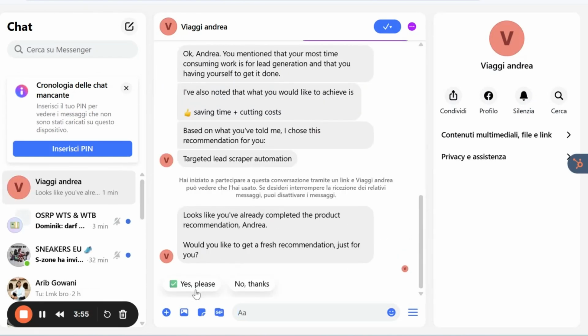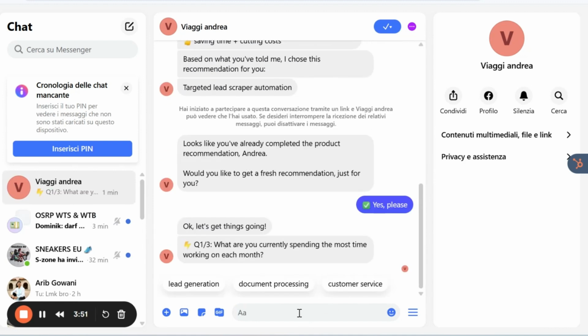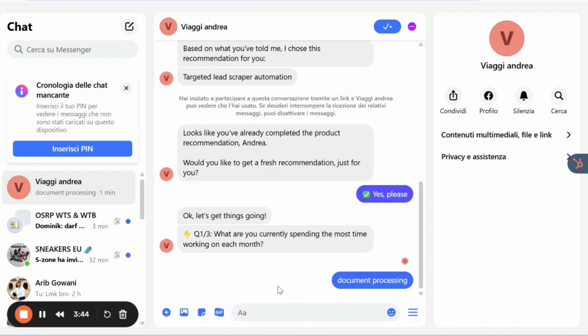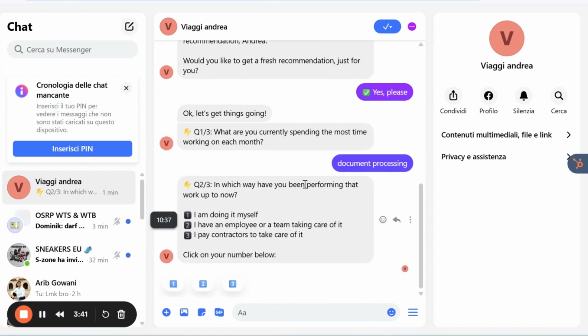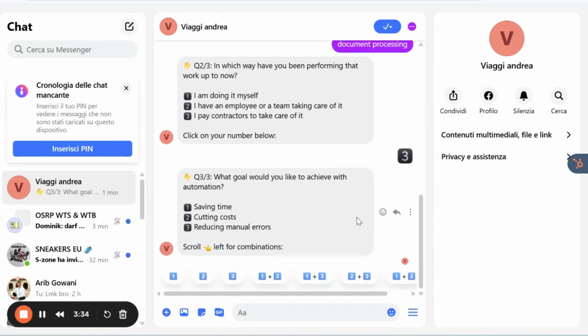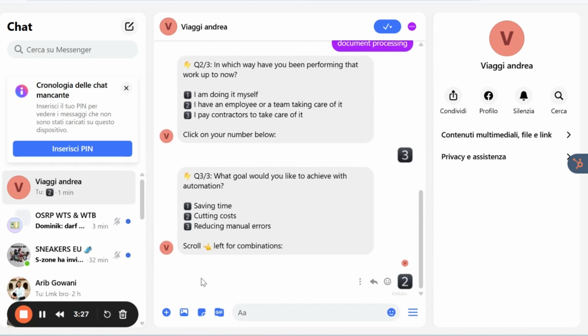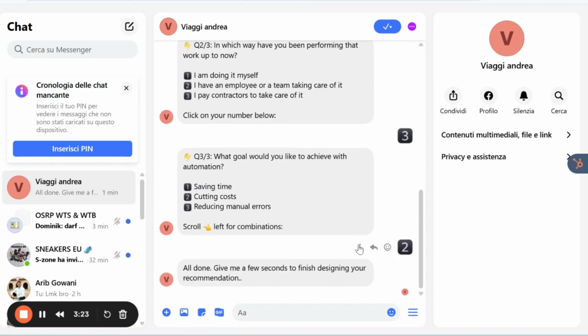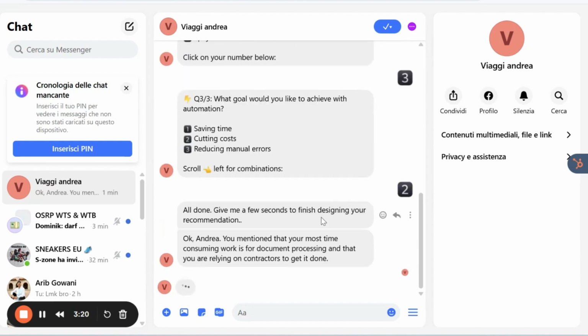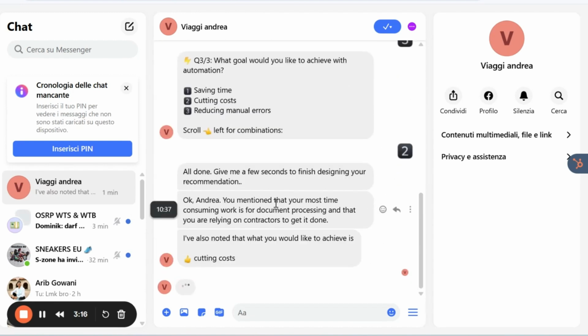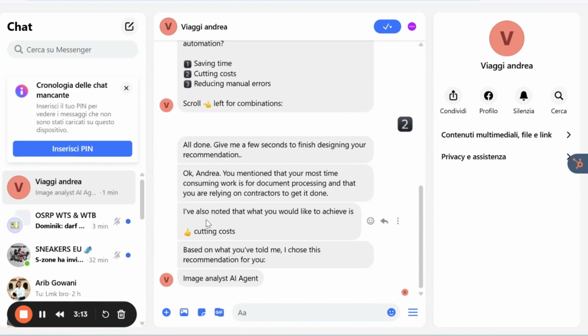So there it goes. Let's see. It's going to ask us the question. Let's select that we're spending the most time on maybe document processing. And then I've been paying contractors to take care of it. And what I want to achieve is cutting cost. And let's see what we get. So it's going to collect all the information that we sent over and then provide a recommendation. Great. Assuming we're on document processing and contractors.